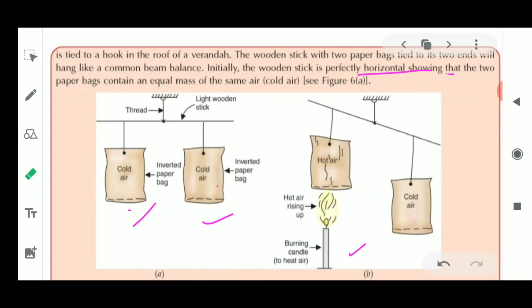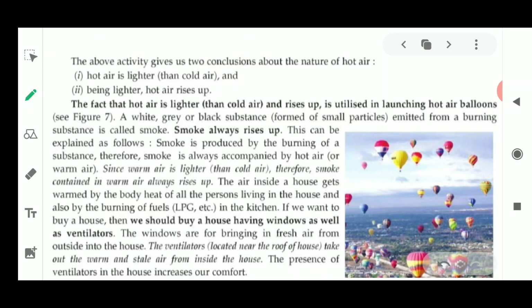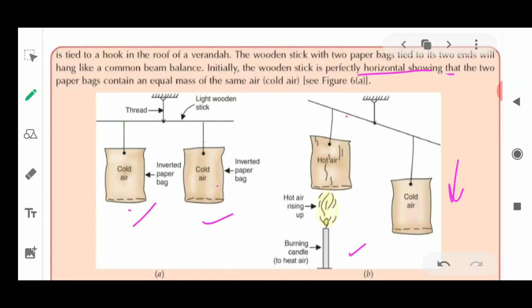As soon as you observe the changes, you will see that one of the paper bags got raised up and the other one went down. Why has this happened? This experiment tells you that the air which was present inside this paper bag, near the candle, was heated up.